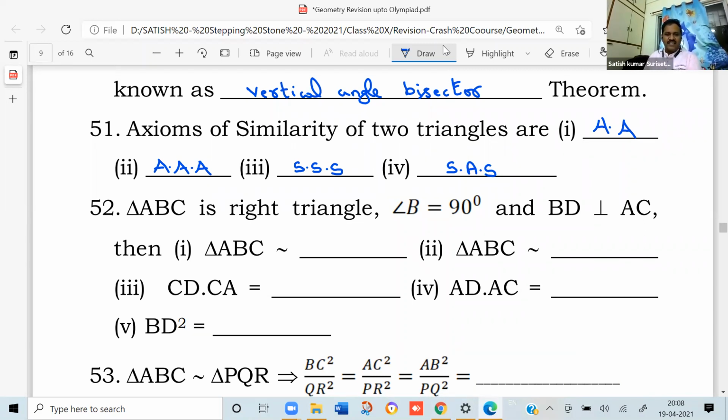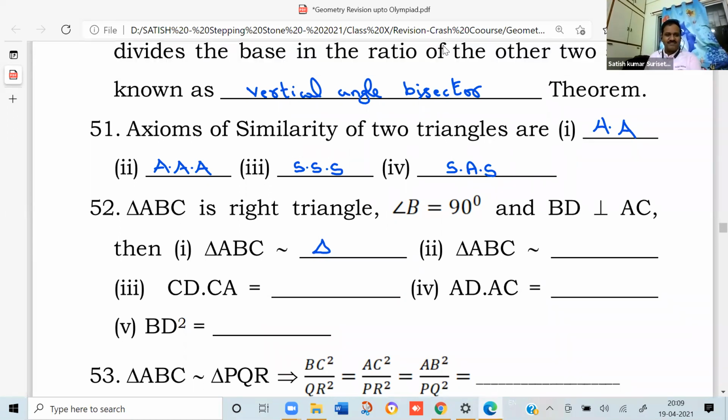Triangle ABC is right angled. Angle B is 90 degrees. Right angle triangle, angle B is 90 degrees, and BD is perpendicular to AC. Then triangle ABC is similar to which triangle? Triangle ADB.